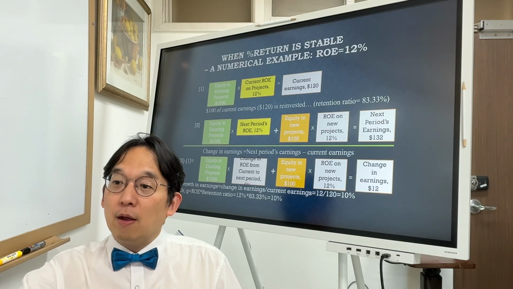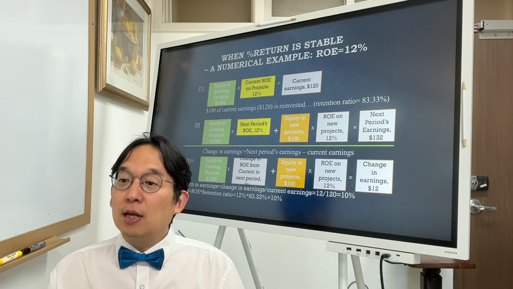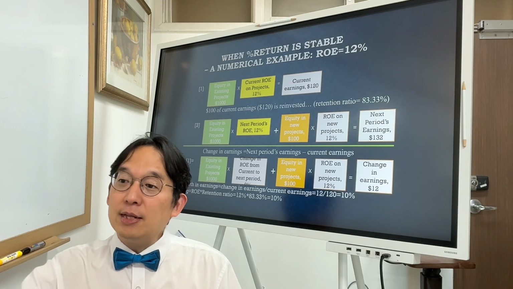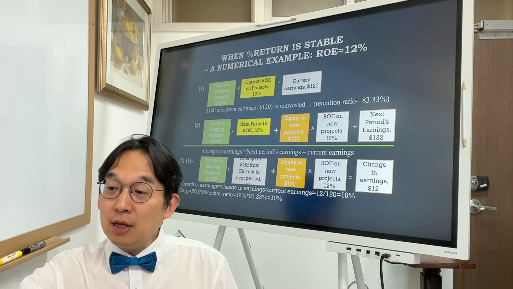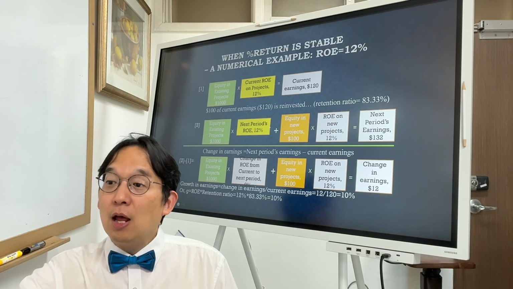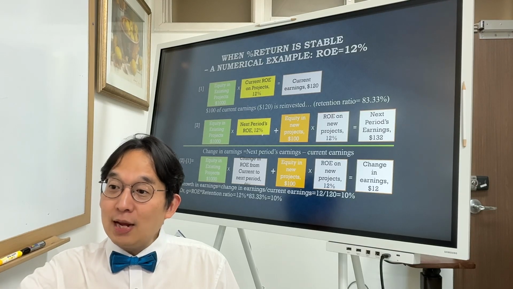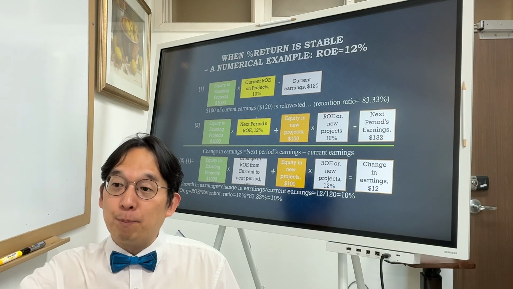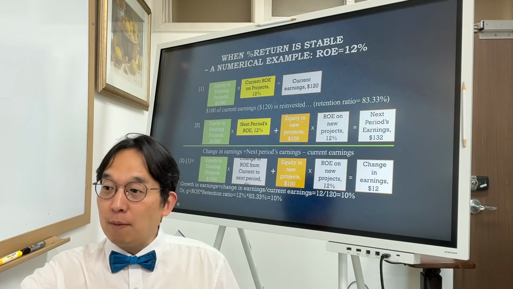So in the second stage, equity in the existing project is 1,000, and then you reinvest 100 out of this current earnings next period, and you still generate 12% return out of your investment. So you have to apply ROE of 12% for both existing project and new project, 12%, 12%.